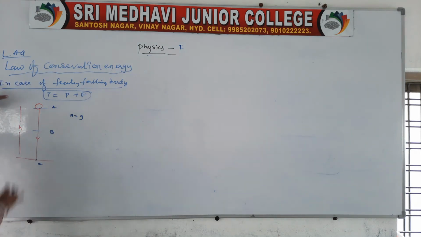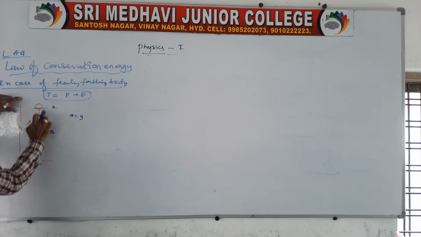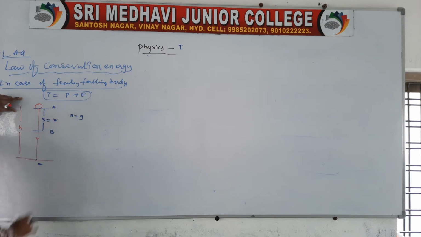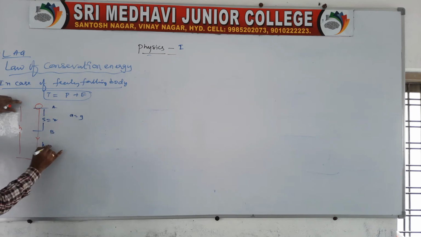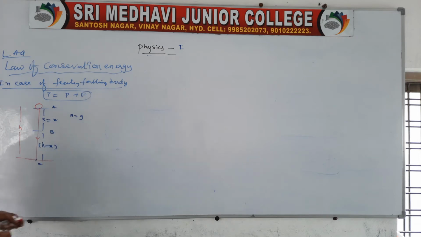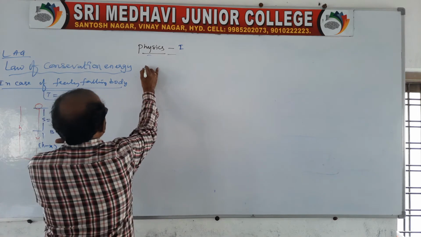Now, when falling freely from a height h, take the distance travelled by the body from A to B as x. And what about this path? This path is the total h, and from this h you subtract x, you get h minus x for this path. Very simple derivation.